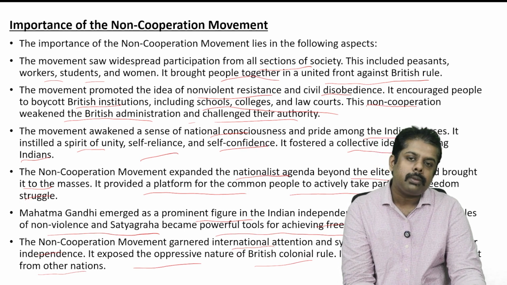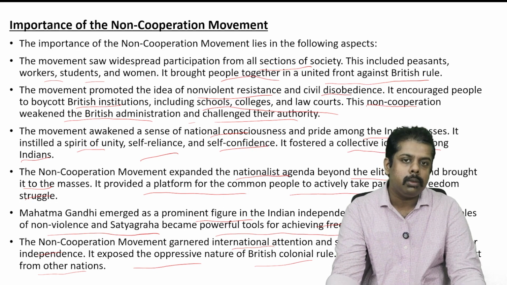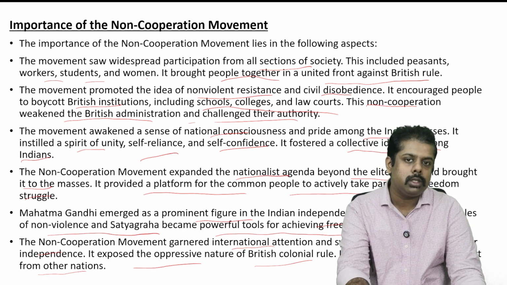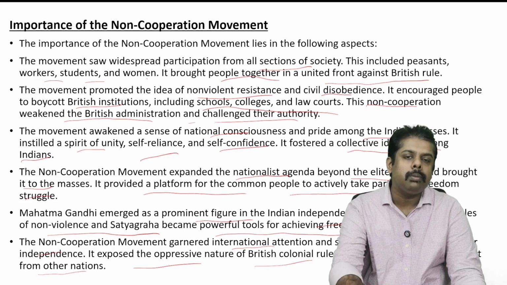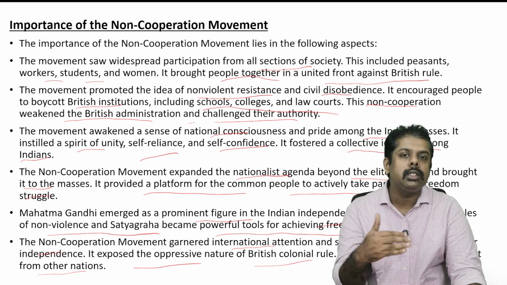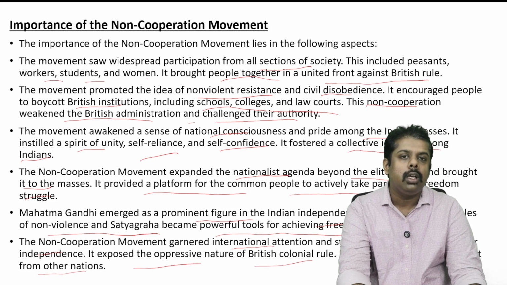So all these movements had a positive impact internationally as well, because people were able to know what the Indian people were facing under British colonial rule, and that created sympathy and opposition against it. Other nations also supported the Indian freedom struggle, and that made life difficult for the British rule at that point of time.